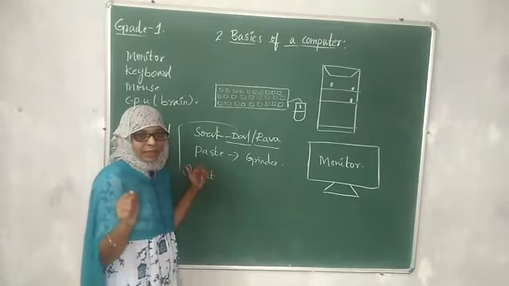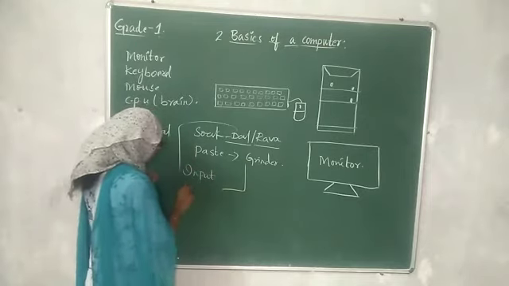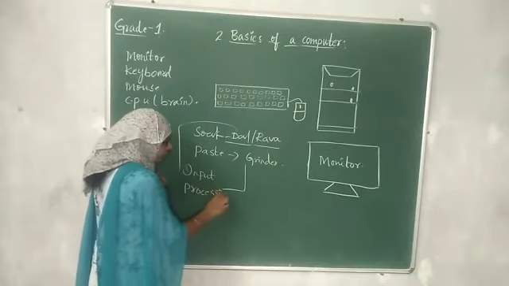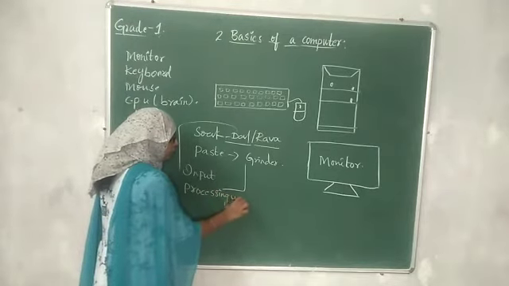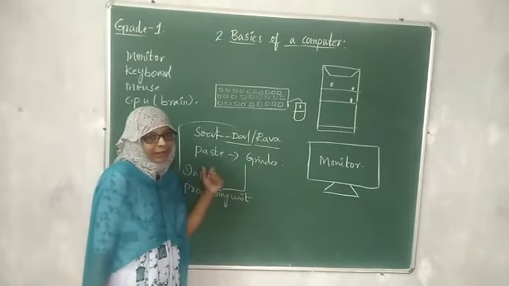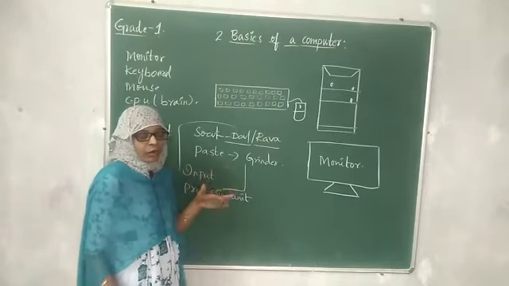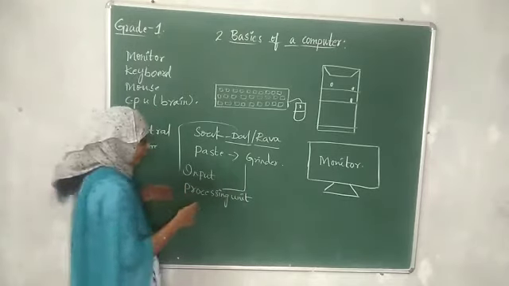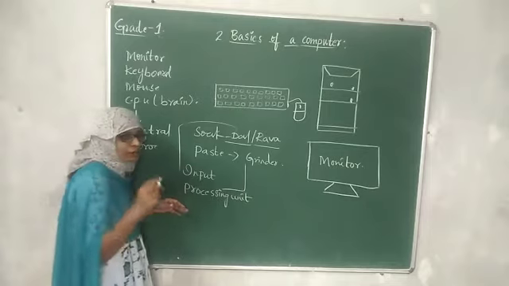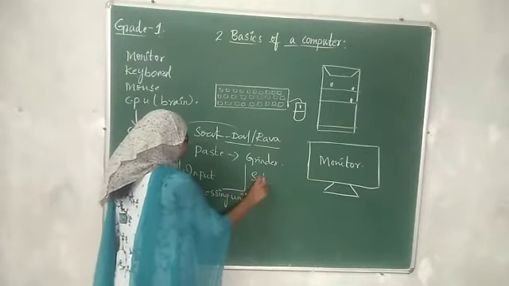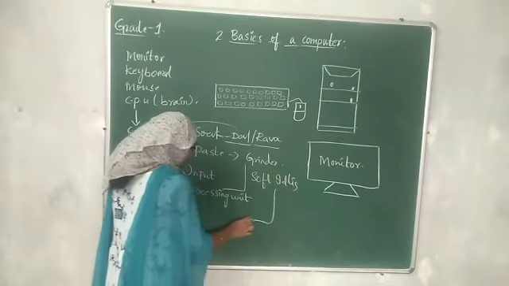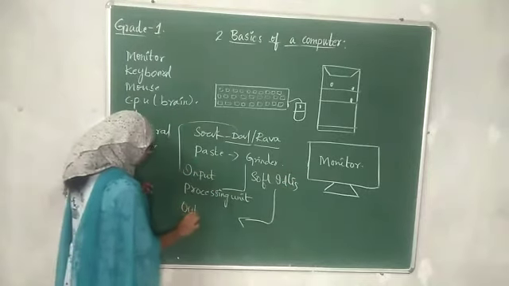So this grinder is the processing unit. The process is going on in the mixer grinder. Then what are we getting finally? We are getting soft idlis, isn't it? The soft idlis we get the next day are called output.